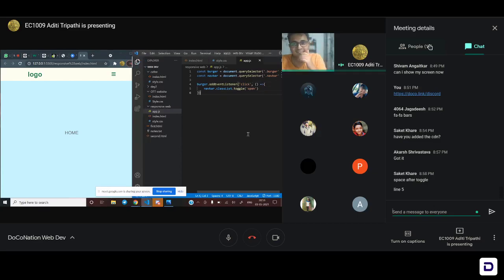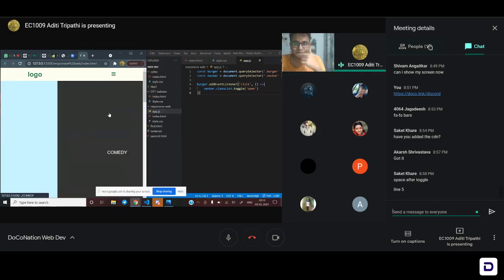Don't add these spaces. You have a space at dot burger also. Okay, fine. It just came, where did everything else go? That means you messed up the CSS somehow.